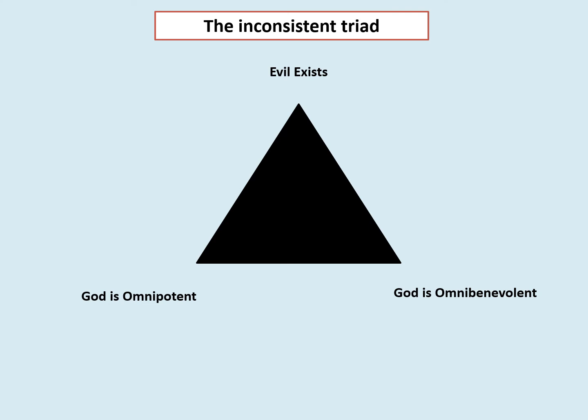If he is all-loving, he should want to stop evil. But evil still exists, so there is a problem. That is the inconsistent triad. Now, Christian theodicies are attempts to solve the problem of evil. In other words, attempts to explain why evil exists when there is an all-loving and all-powerful God. Let's have a look at those now.